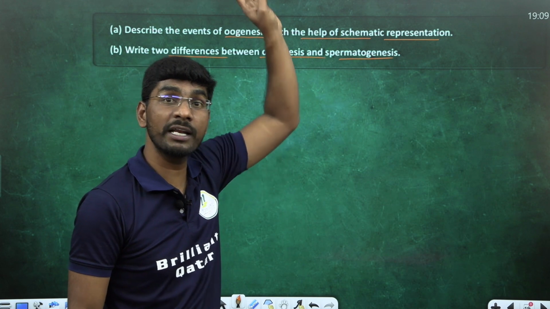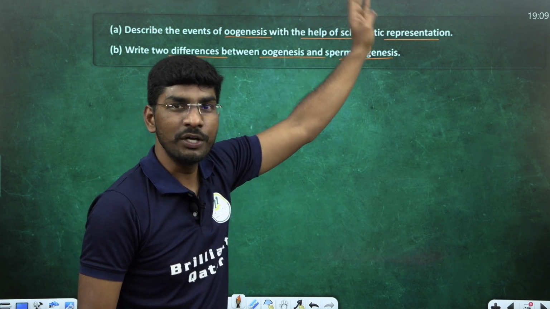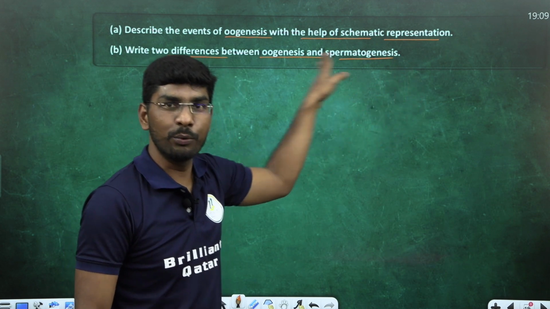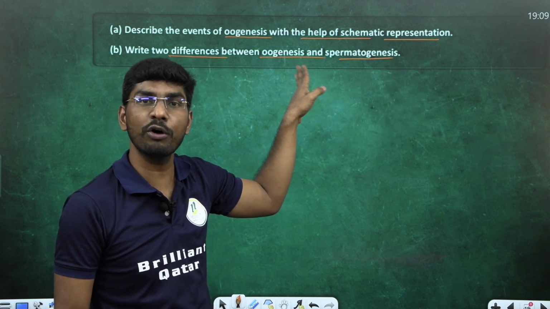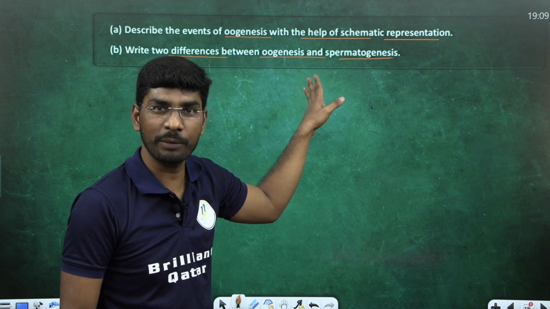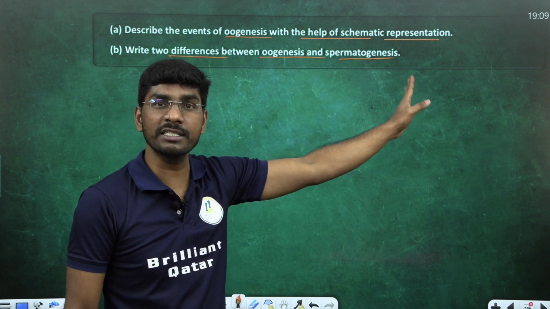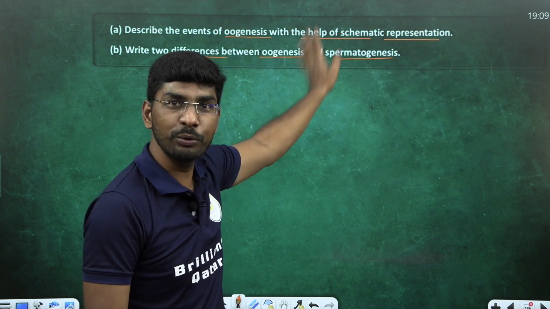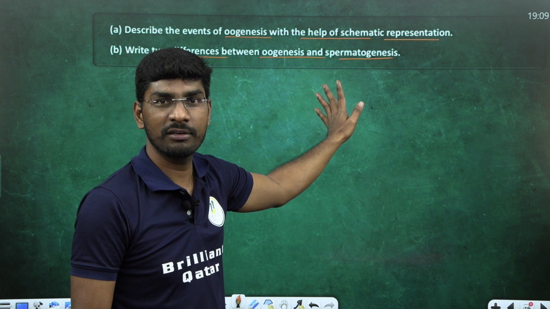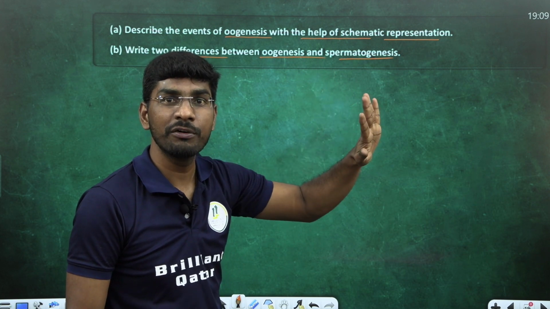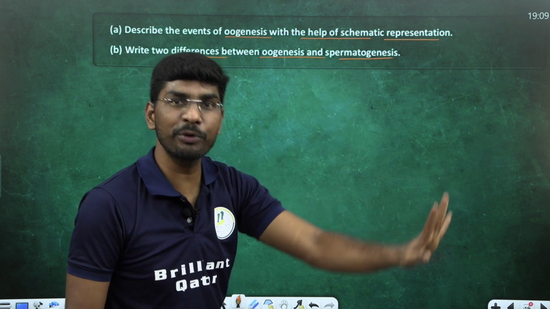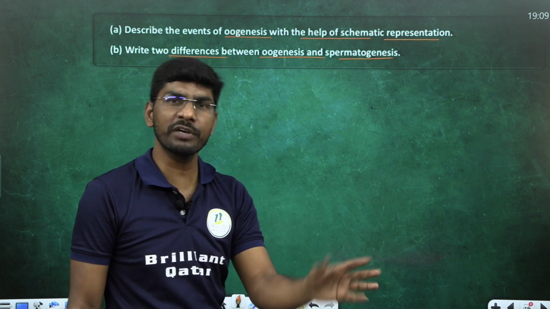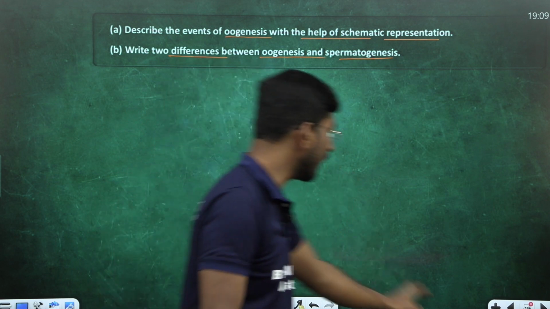Oogenesis starts or begins at the early embryonal stage. Spermatogenesis eventually gives a male gamete called spermatozoa. Oogenesis will give a secondary oocyte or ovum. Spermatogenesis is a continuous process throughout life, but oogenesis is a discontinuous process. After a certain age, females will stop producing these eggs. It's called what? Menopause phase. These are the differences you can write.